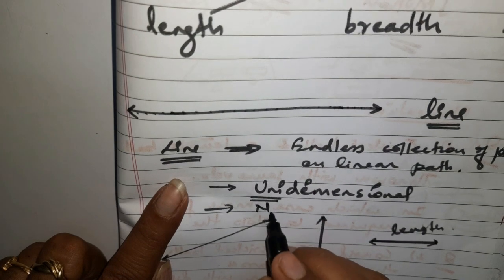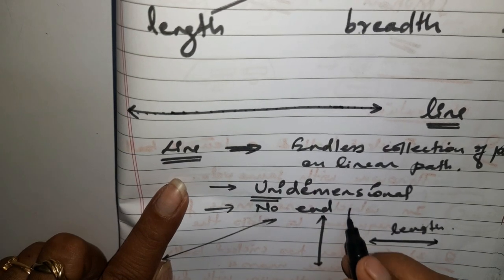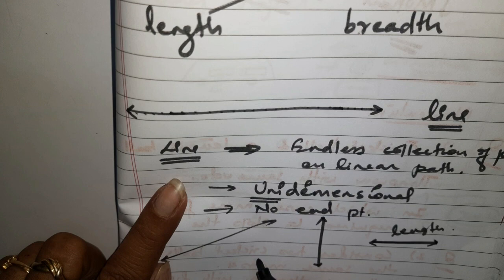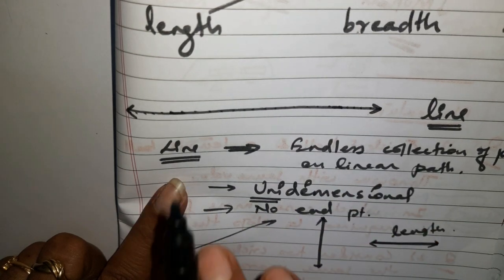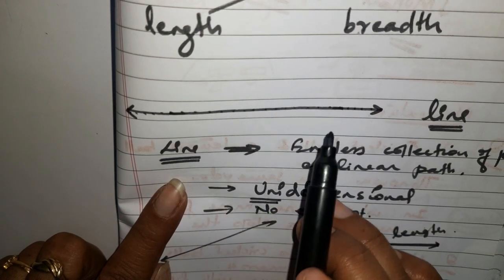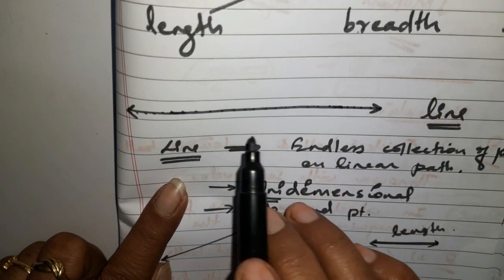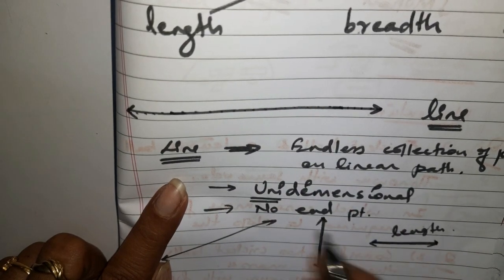It has no end point. In any of the directions, you will not get any end point. You cannot discover any end point. Why? Because it is endless. It has endless, unlimited length.